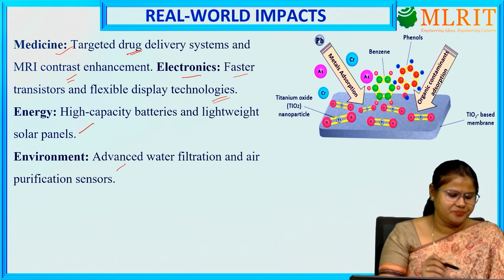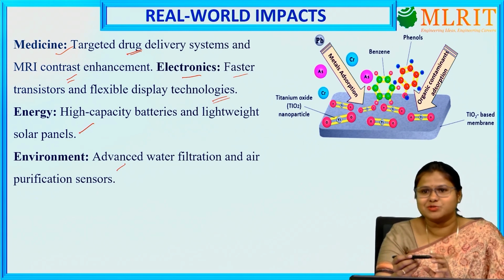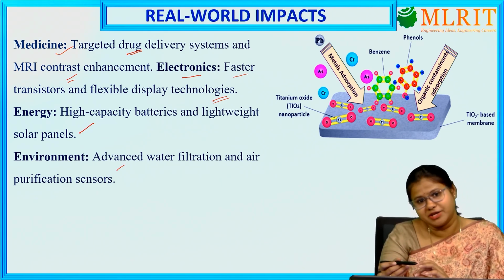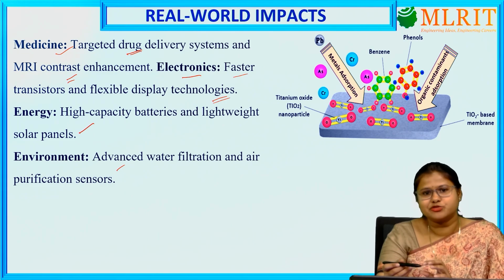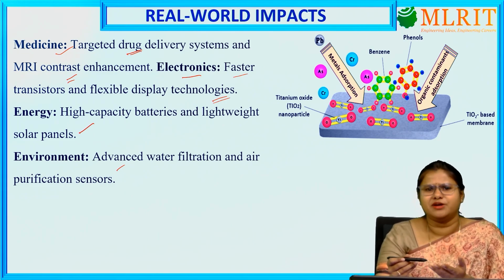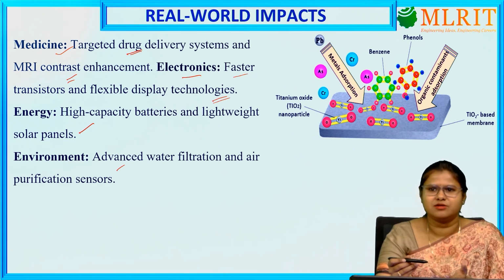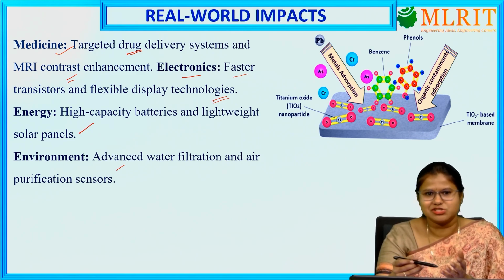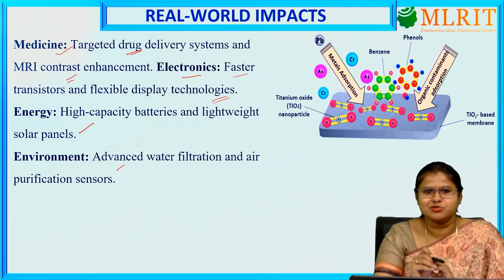And in the case of solar panels also, whenever we are fabricating any solar panel, if we use these nanomaterials, it will be of less weight, and as it is storing more energy, that solar panel will also be more efficient.